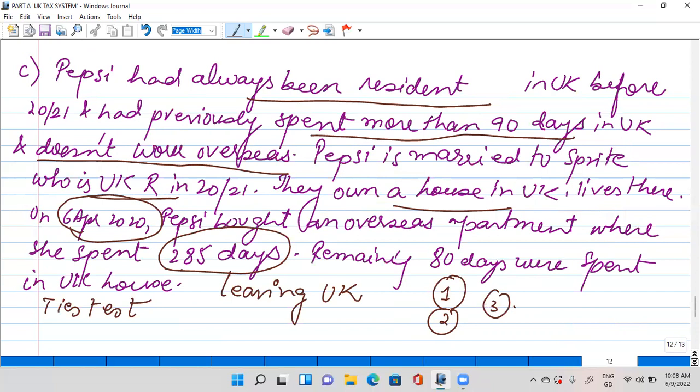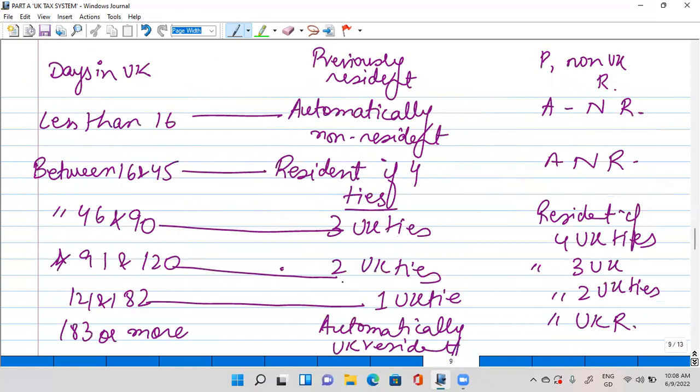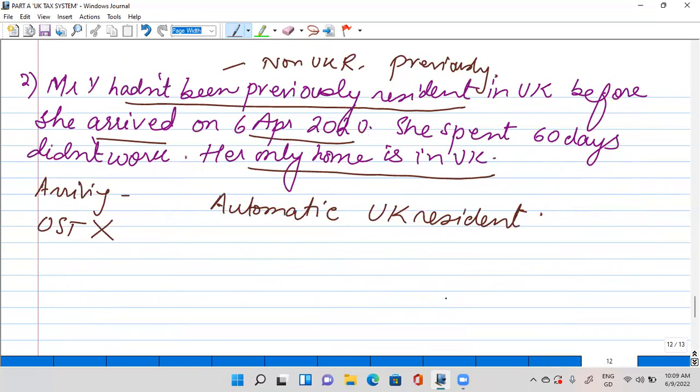So now let's see how we are going to use this table. She spent between 46 and 90 days, in fact 80 days, in 2021, and previously she was a resident, so she will be considered a UK resident if she meets 3 UK ties, and yes, that has been the condition. She has met 3 UK ties.